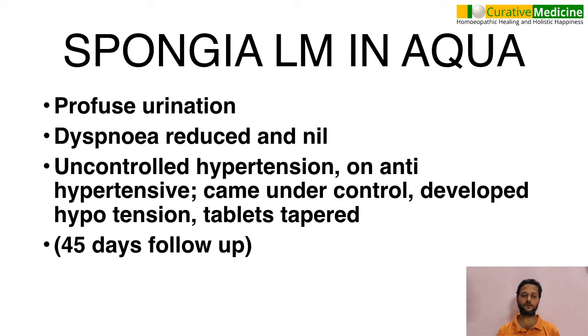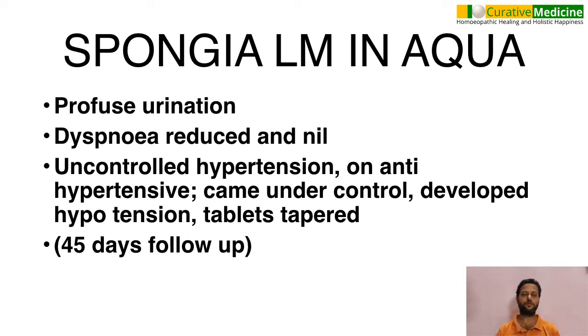And the patient was a chronic hypertensive patient. Even though he was taking antihypertensive tablets, the BP was not under control. It was fluctuating up and down, up and down. This was going on for years.